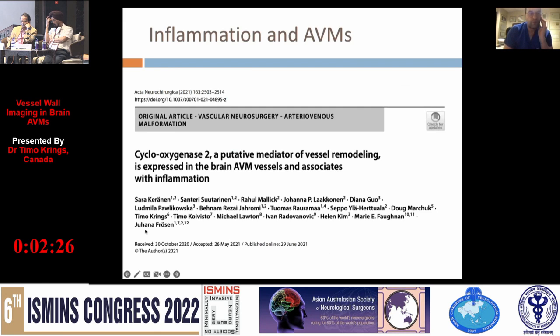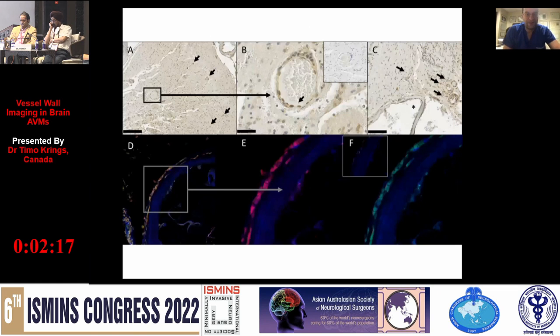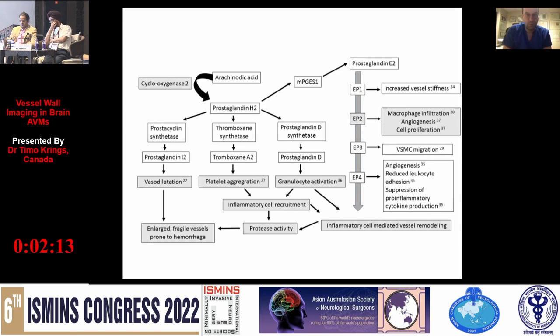Together with Johanna Frosen, we looked at the inflammatory pathways within brain AVMs. And indeed, we were able to identify that within brain AVMs, there is a pro-inflammatory pathway activated from a genetic perspective. That's the cyclooxygenase pathway.